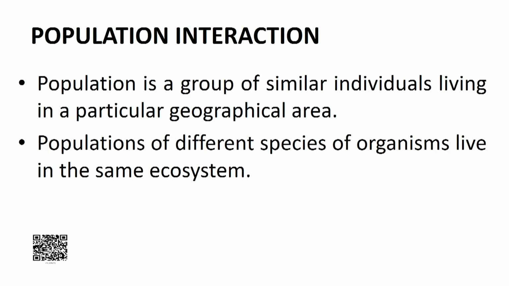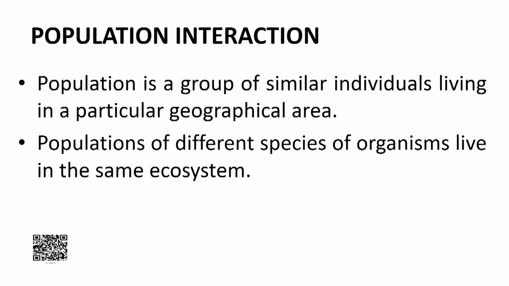Before taking a break, we have talked about ecosystem services and role of adaptations in living world. Now, we move to the next section, that is population interaction. So, population is a group of similar individuals living in a particular geographical area, and populations of different species of organisms living in the same ecosystem.